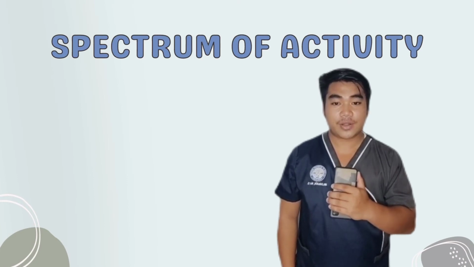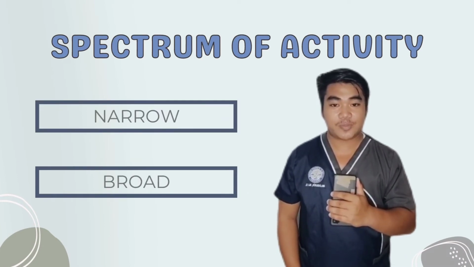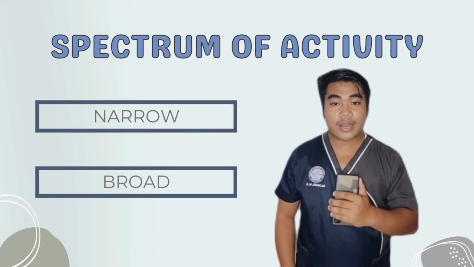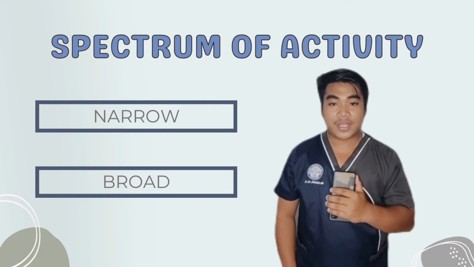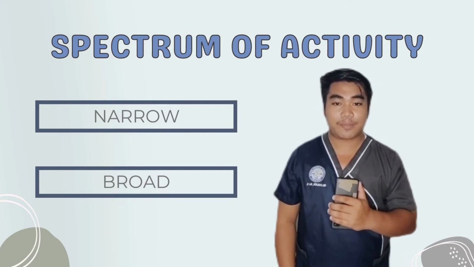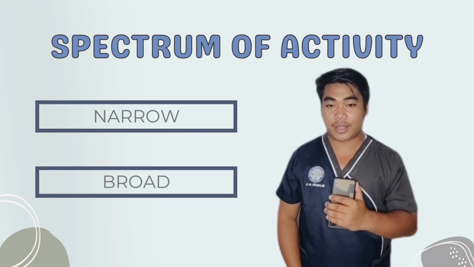Number 3, spectrum of activity. Antibacterials can also be classified as narrow or broad. The identification of narrow spectrum and broad spectrum antibacterials is based on their use in antibiotic history. Narrow spectrum antibacterials work on a narrow range of microorganisms, meaning if we have gram-negative and gram-positive bacteria, narrow spectrum antibacterials can work only on one type. But a broad spectrum antibacterial, for example carbapenems, can work against both positive and negative bacteria.